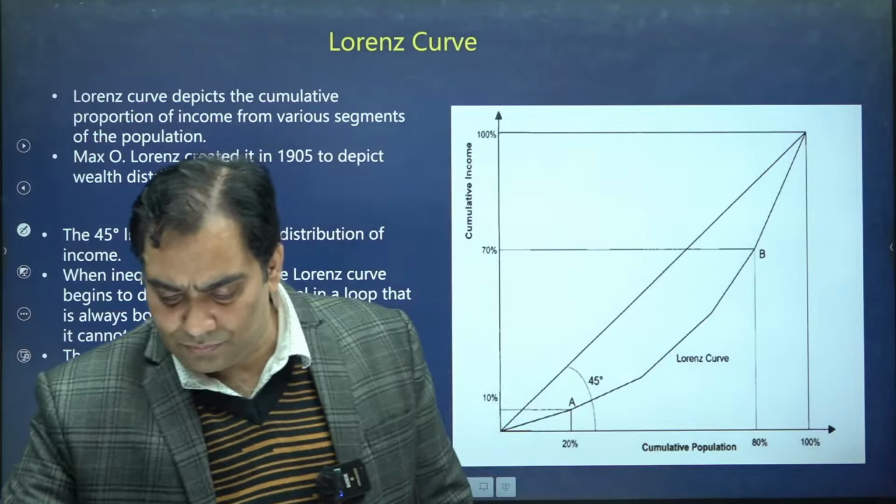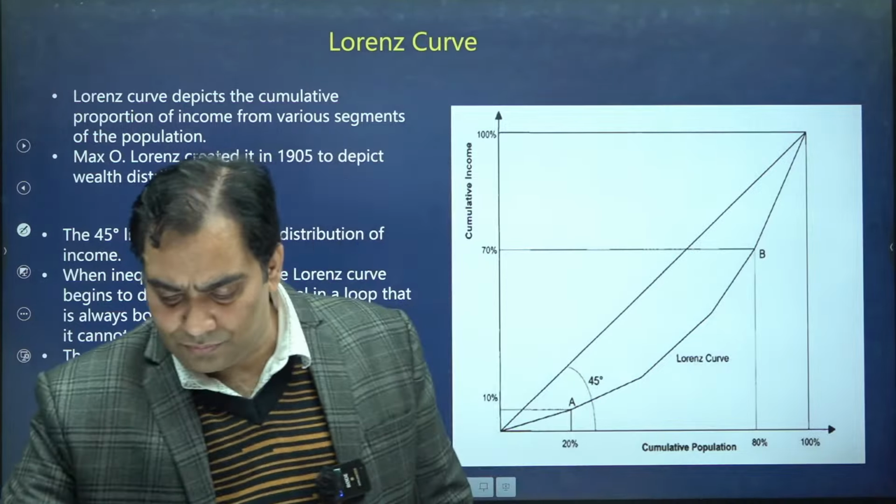We are going to make a square, and this is suppose the origin, and we divide the four arms of the square. For drawing the Lorenz curve, this is the origin, and on the y-axis we are taking cumulative income, whereas on the x-axis we are taking cumulative population.